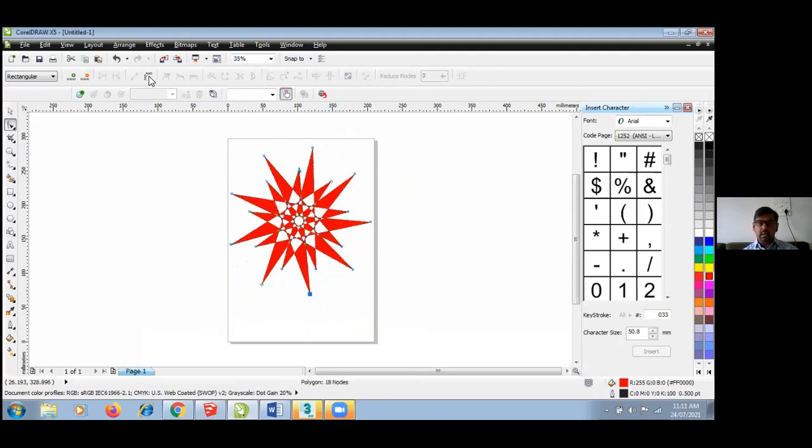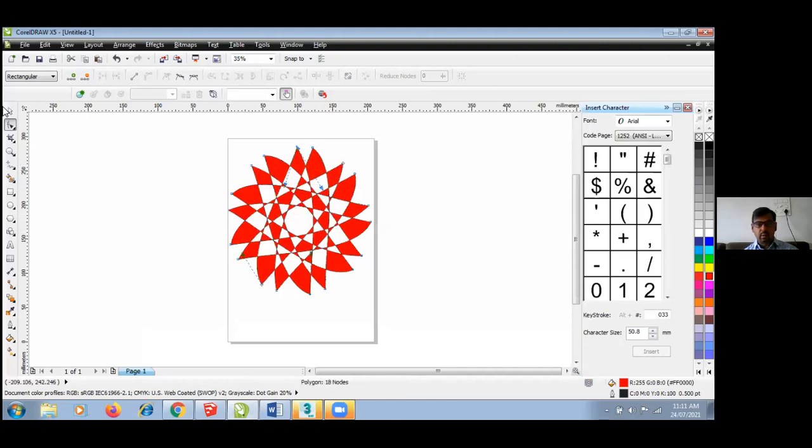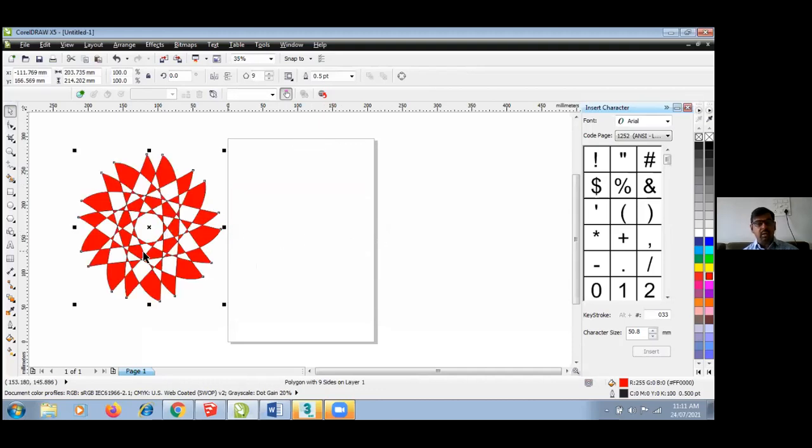Here I can convert to curves, select one point, and give curves to any object. Within no time I can make this kind of beautiful drawing very fast.